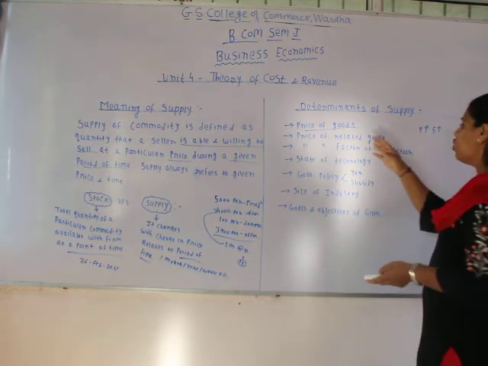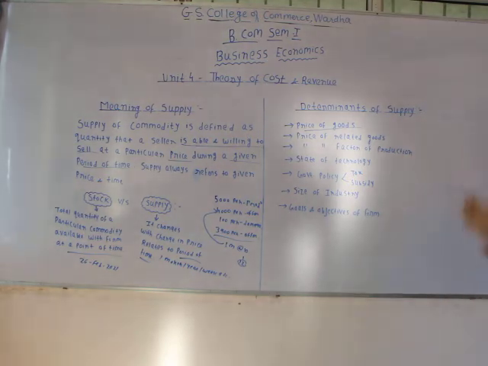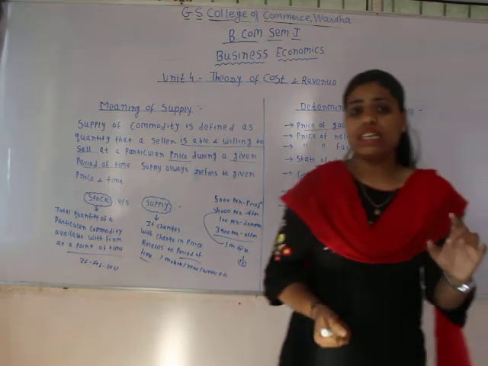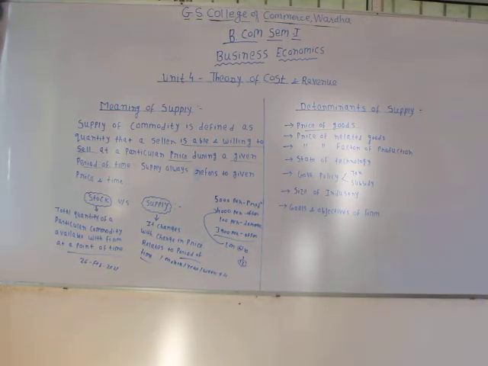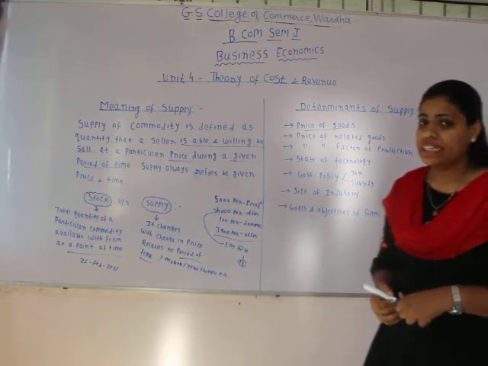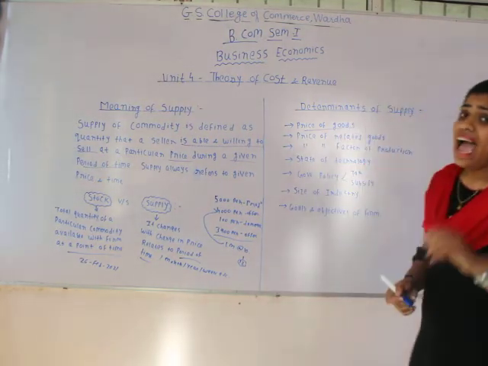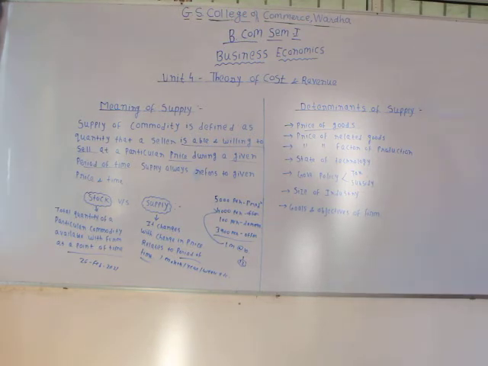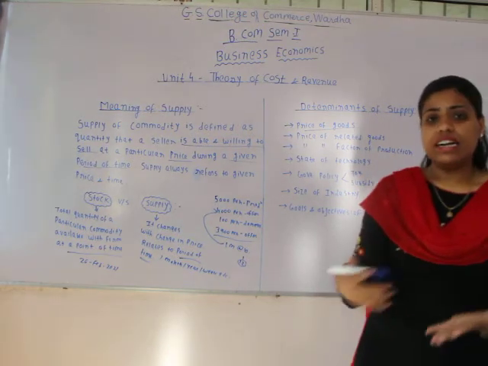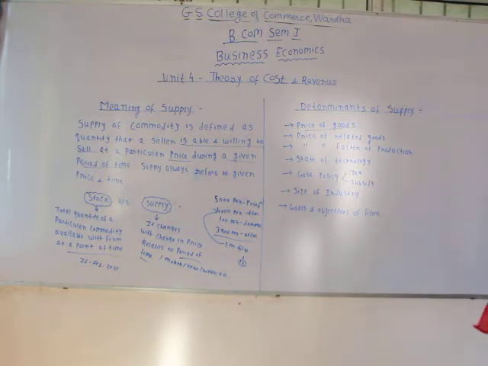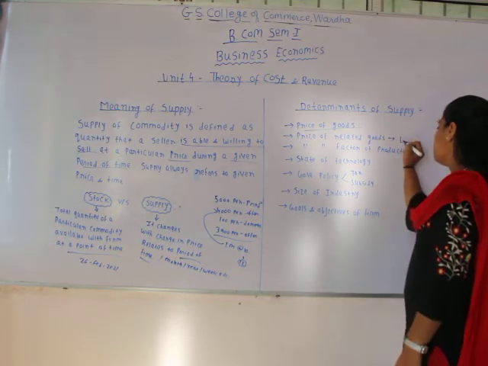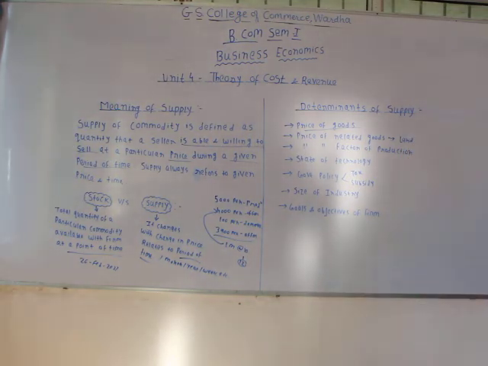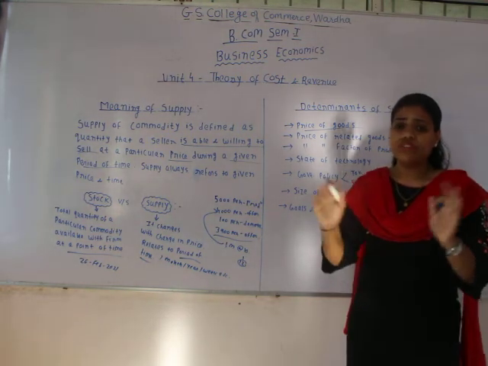The next one is price of related goods. When we talk about the price of related goods, it is basically related with limited resources. The resources are limited, like land is limited, like capital is limited. Okay, and another thing is they have alternative uses, which we are going to understand with the help of an example. Like, a farmer has land. Now he can use it for agriculture, or he can use it for setting up a plant. He can use it for many purposes.